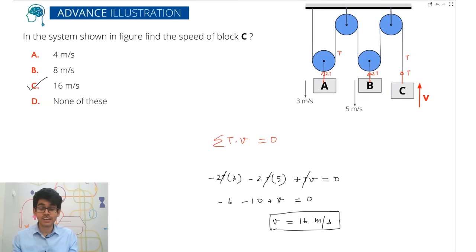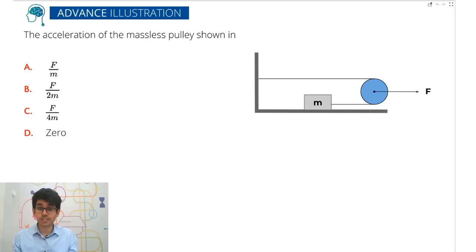So again, let's now try some more problems. Now this problem that you see, my dear students, in front of you, this is an advanced illustration, and again let me tell you, it is not very easy, it is not very straightforward, because here acceleration or velocity is not given, but force is given. But trust me, if done the right way, again first look at forces and then look at acceleration, because here you have to find the acceleration of the massless pulley. So again, be very careful here. A lot of students make a mistake. 90% of the students will make a mistake in this problem.